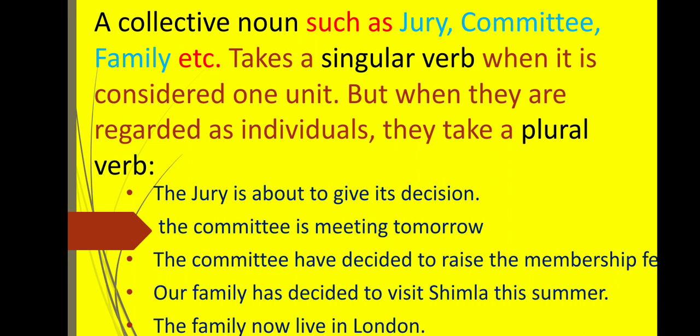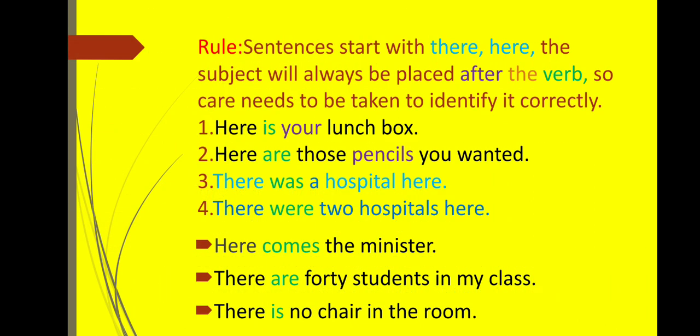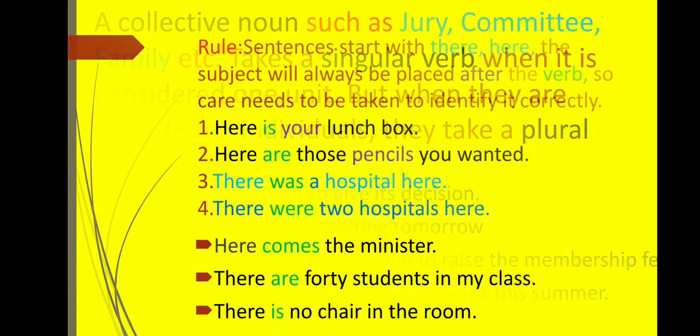Next one, our family has decided to visit Simla this summer. So here our family is a collective noun, and it is considered one unit also. That's why it takes a singular verb. Next one, the family now live in London. Here the family is not considered as one unit. Rather, it is regarded as individuals. That's why it takes a plural verb.